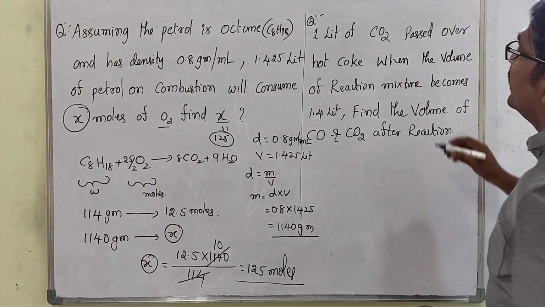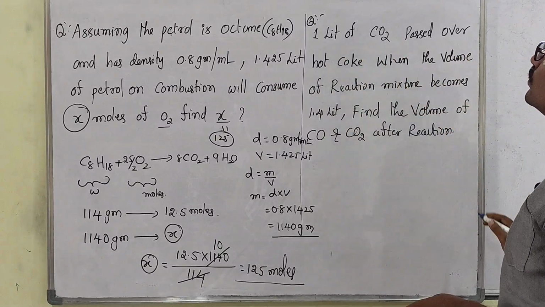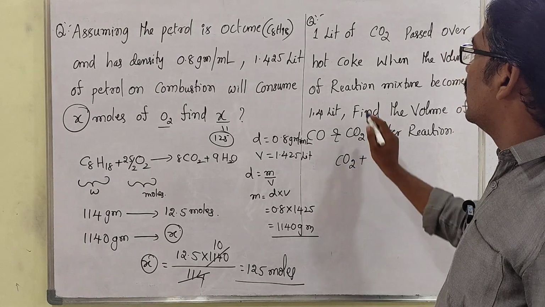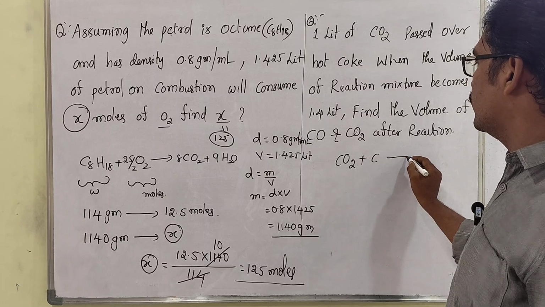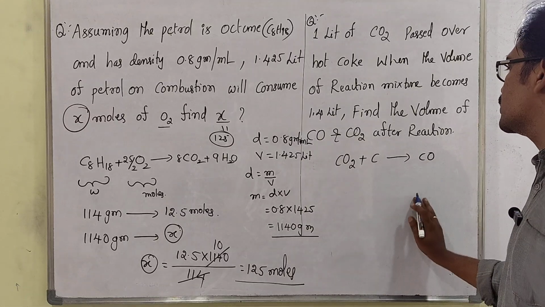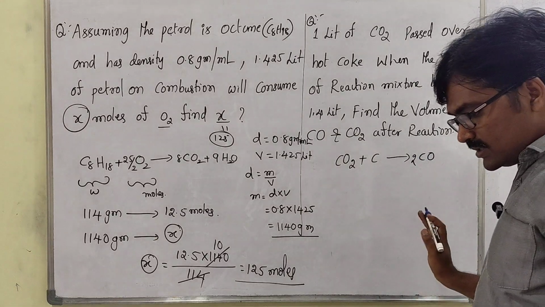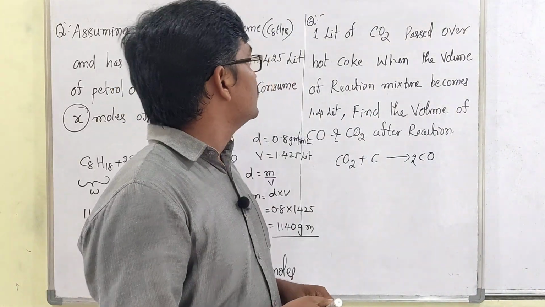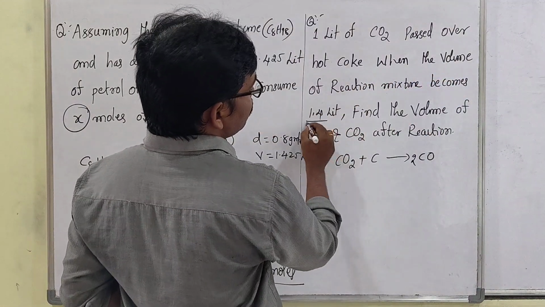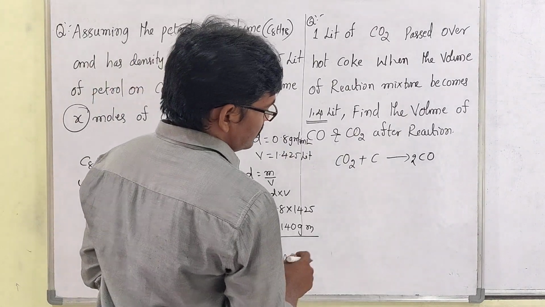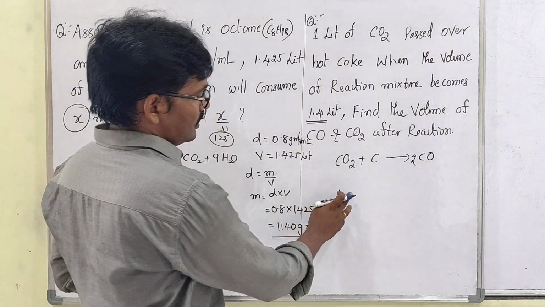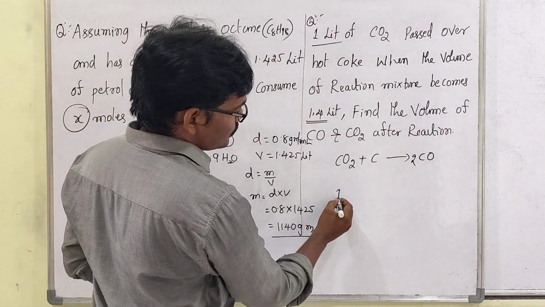Then one more question is there here. Look at it. 1 liter of CO2 is passed over hot coke. So CO2, when it reacts with hot coke, that is carbon, then we can get CO. CO comes, right? So now in this question, the volume of reaction mixture becomes 1.4 liters. Since he said 1 liter, we took 1 liter.